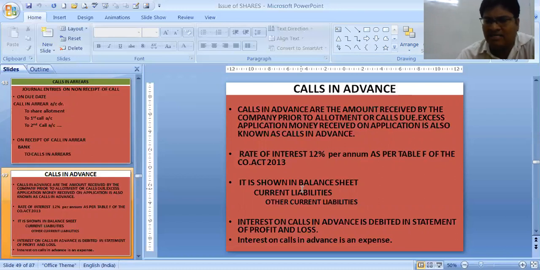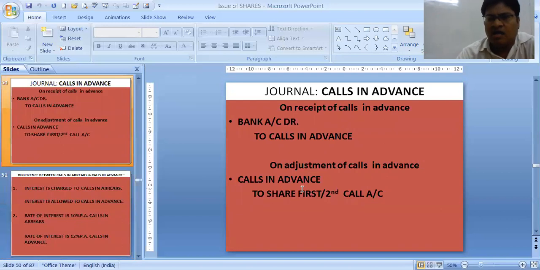Remember, this balance sheet is prepared on 31st March. If the adjustment is done before or prior to 31st March, no entries in the balance sheet will be there for calls in advance as well as for calls in arrear. Interest on calls in advance is debited in statement of profit and loss as it is an expense. Now, journal entry for calls in advance, bank account debit to calls in advance, on adjustment of calls in advance to share first call or to share second call.